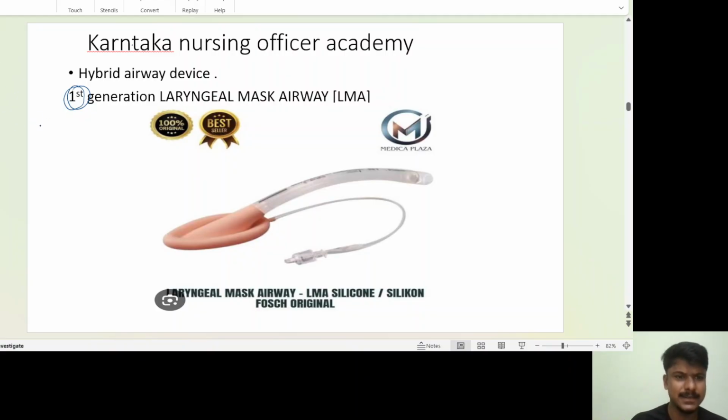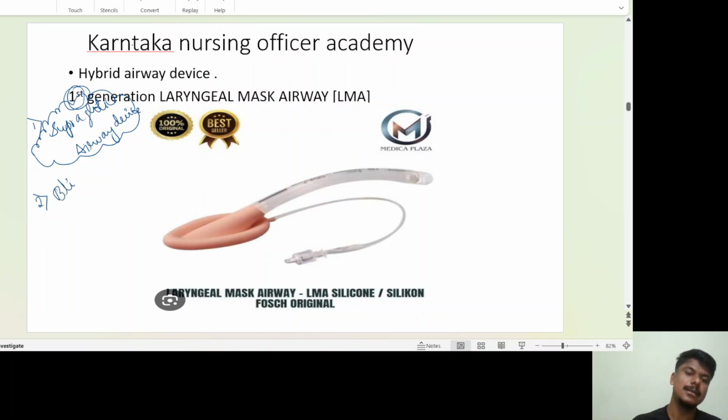These are also called supraglottic airway devices. These devices are also called blind insertion airway devices.